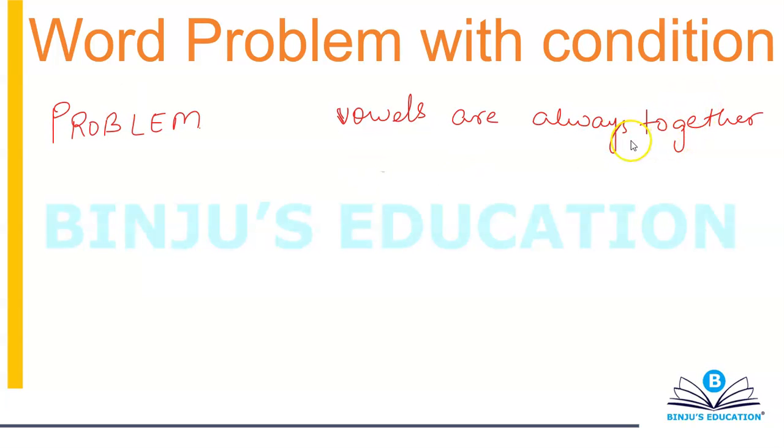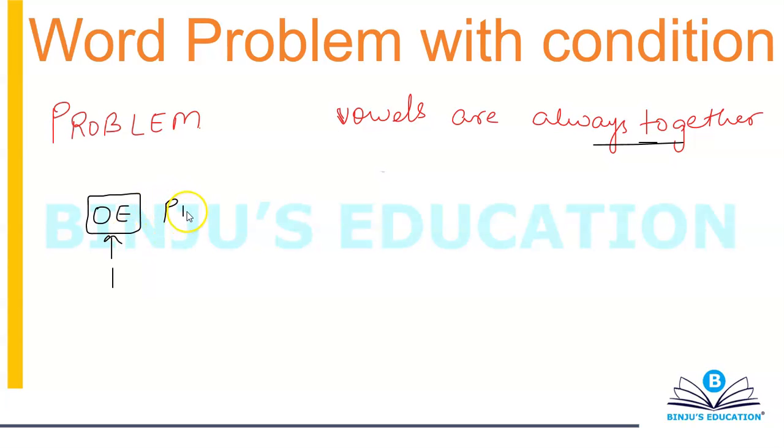So vowels are always together. Whenever things are together, what we'll do is we're going to club them as one. Because if I consider that as a single entity, they will always be together. Now I'm going to consider that OE is one thing. That is one entity. Apart from that, you can write all the other letters.